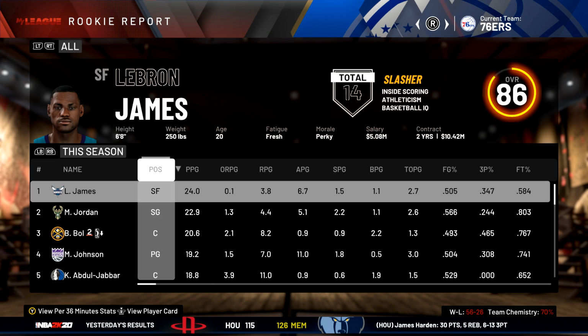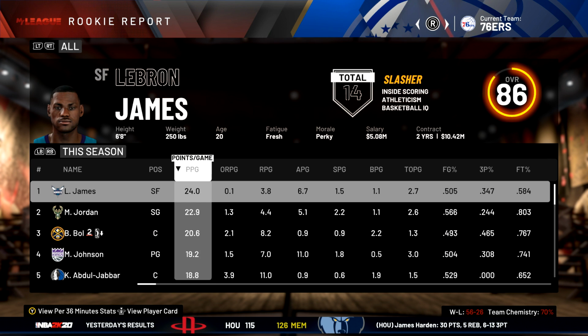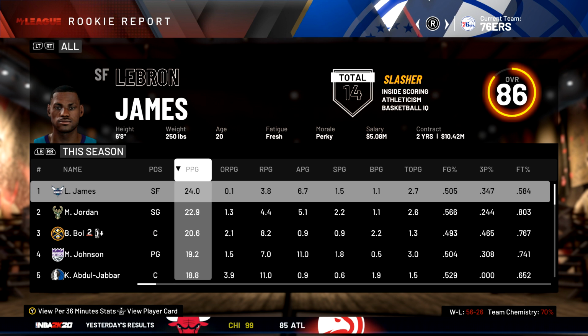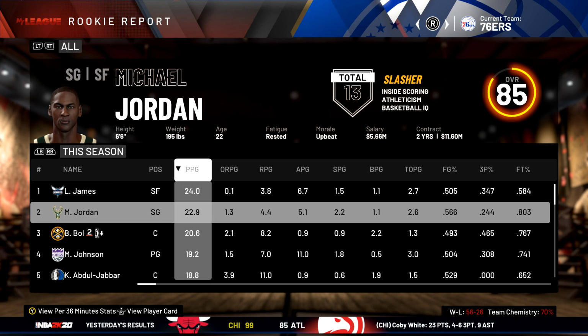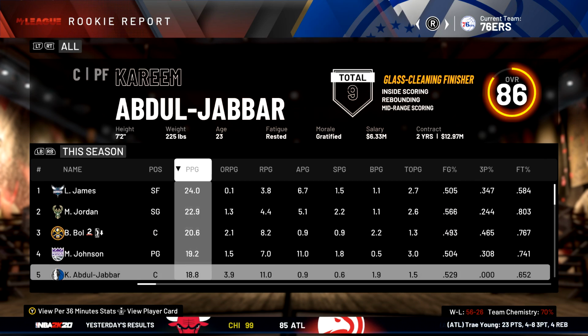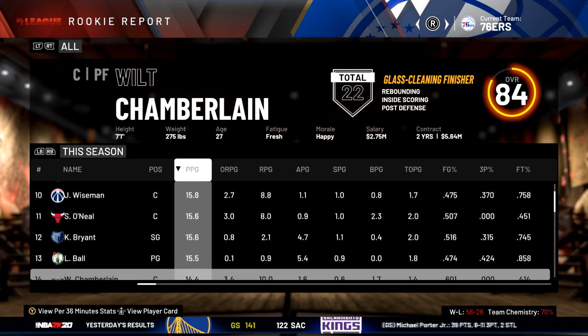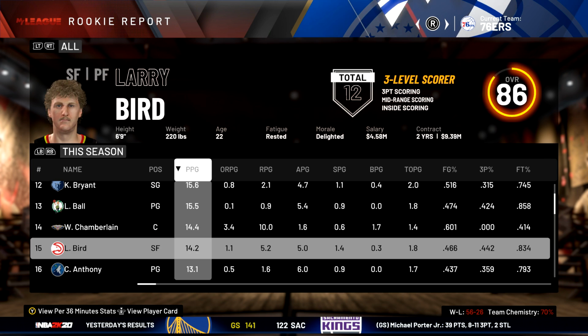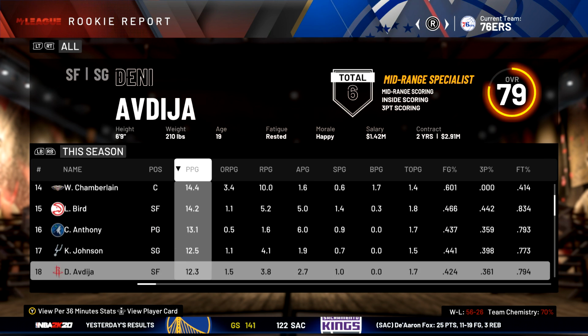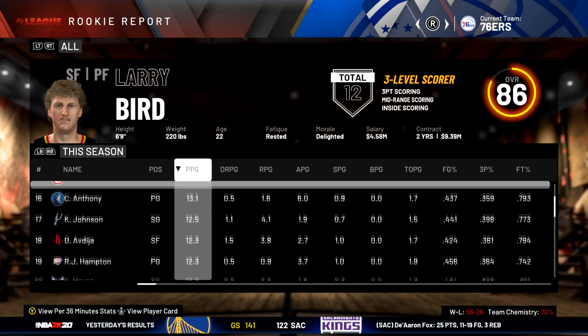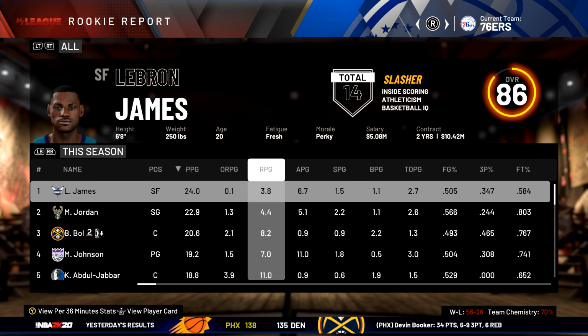Going over to our rookie report. Points per game, it's going to be led by LeBron James. He actually puts up 24 points per game in his rookie season. Michael Jordan with 23. Magic with almost 20. I'll just go down the list here and kind of check out how everybody did. We'll go to the top 15. Not everybody making it on this list. I know Bill Russell only averaged like 5 points per game.